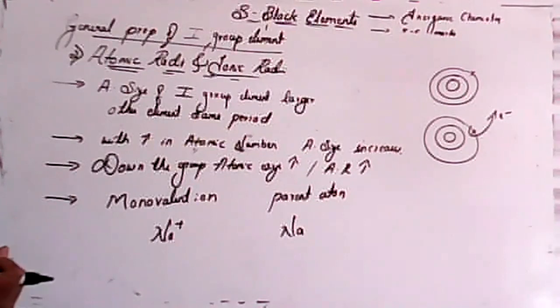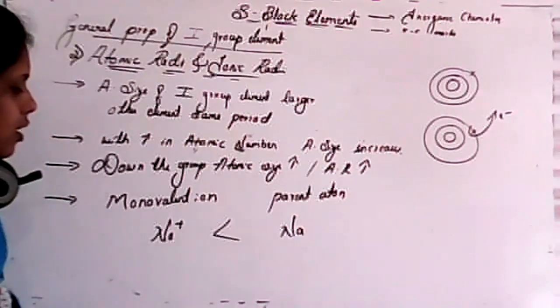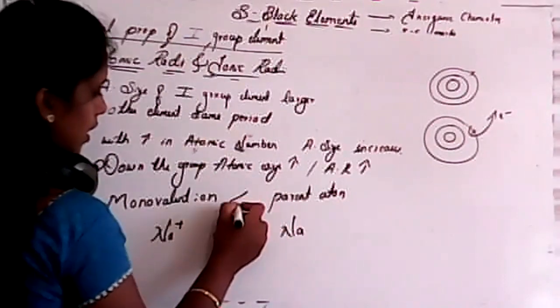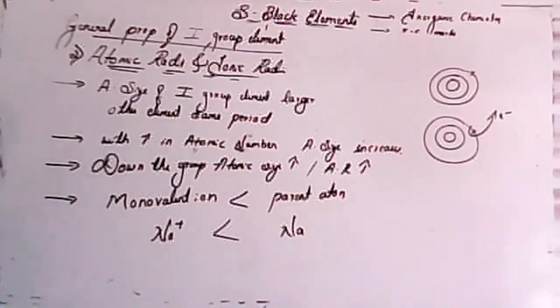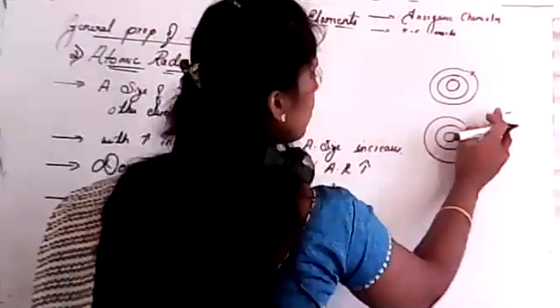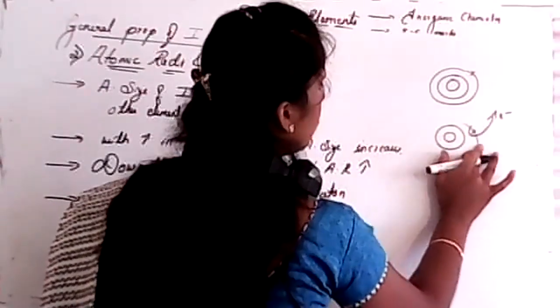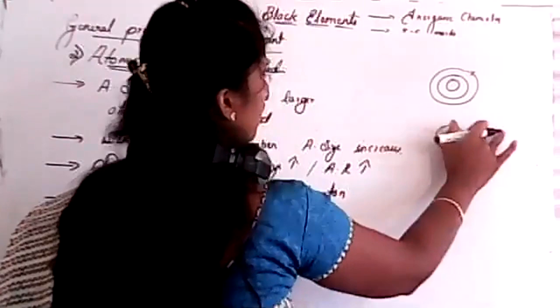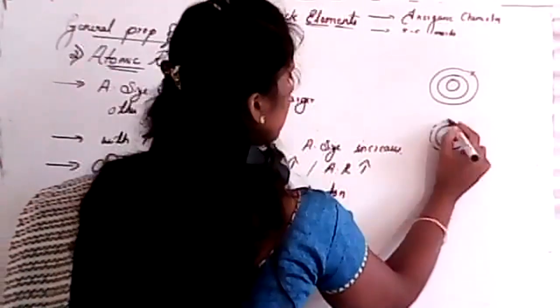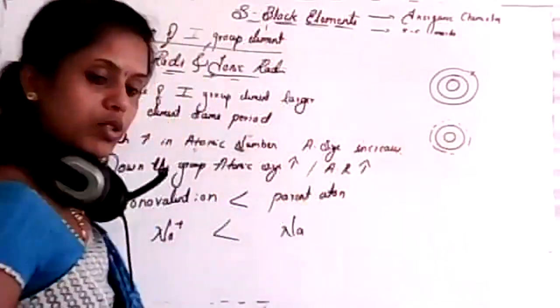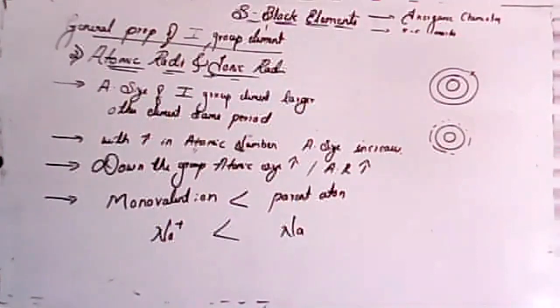Francis, you have written both. Which one has the smaller size? Yes, the sodium ion has a smaller size than Na. Na plus has a smaller size than Na. See, if I remove this electron, then the orbital we consider is nil. That means the size will reduce. Yes, the sodium ion, Na plus ion. Is this clear?